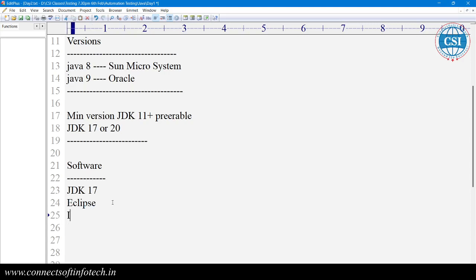Then you can also use IntelliJ IDEA. This is also an IDE you can use. You can use this one or that one, no problem.